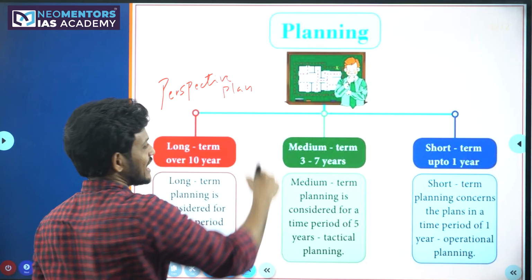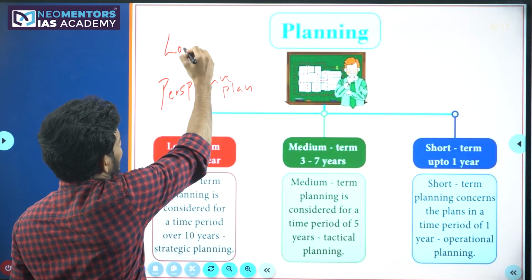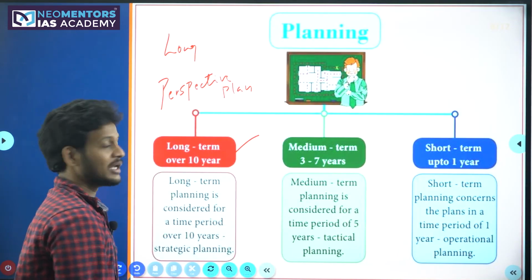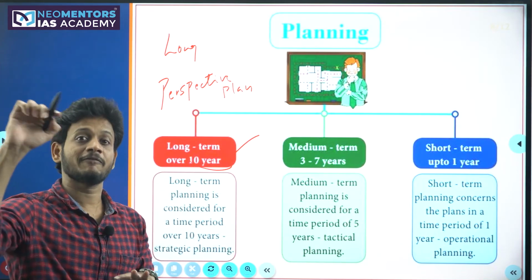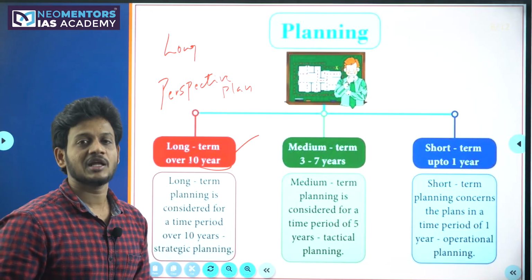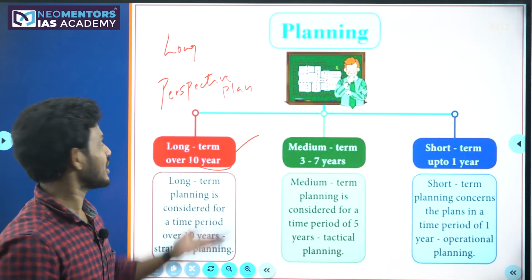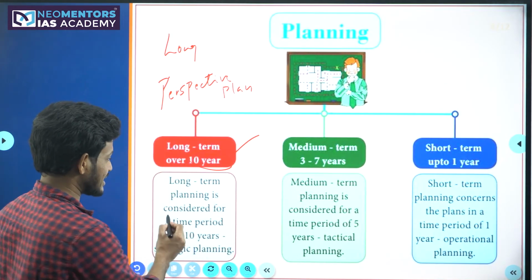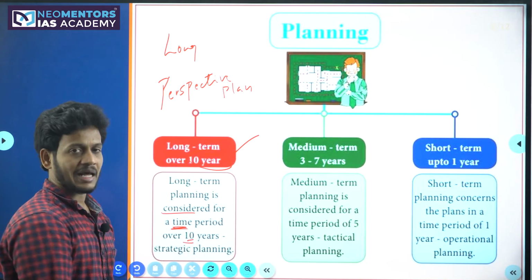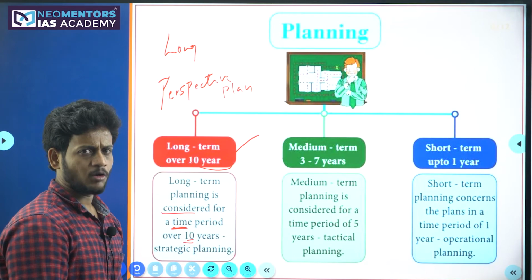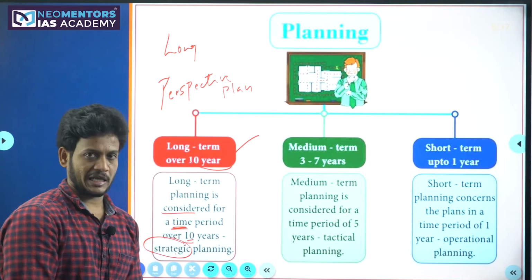Perspective plan in the sense any plan which we do for 15 to 20 years. A long term plan is generally called a perspective plan. Here they have written 10 years, but in India, we do the perspective planning for 15 to 20 years. Recently, the NITI Aayog also released a document on how the planning would be for the next 15 years. That is nothing but perspective plan. So it is considered a long-term plan which is more than 10 years. It might be 15 or it might be 20. Generally, this is also called strategic planning.